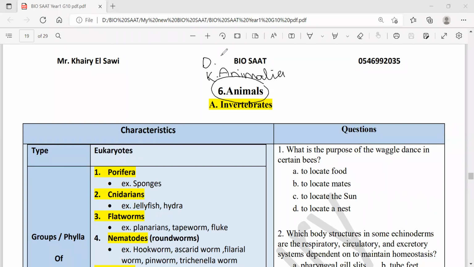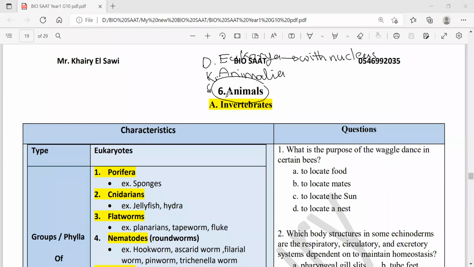And this domain is called Eukarya, and eukarya are commonly called eukaryotes. These are the organisms with membrane-bound nuclei, with a nucleus. Organisms with a nucleus belong to domain Eukarya. Four kingdoms are there. One of them is Animalia, which are known as animals.